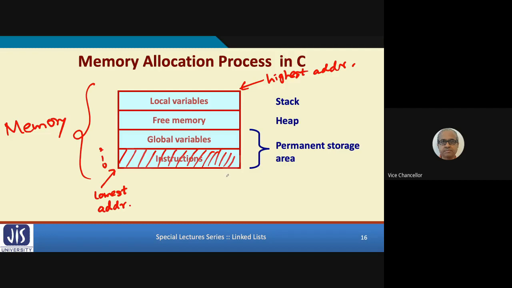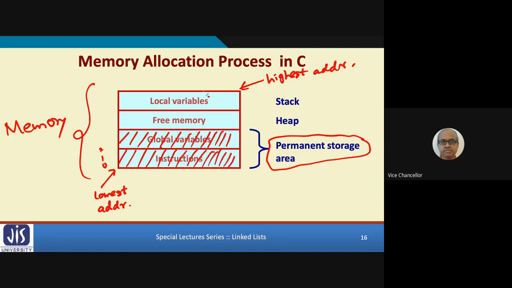Any variable you define before your function declarations can be used in all the functions. They are called global variables. So global variables also are allocated fixed space in memory. In C, instructions and global variables, only these are allocated permanent storage areas. During the execution of a program, the addresses of these do not change, they remain fixed.